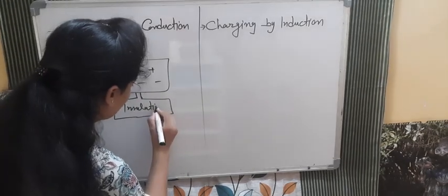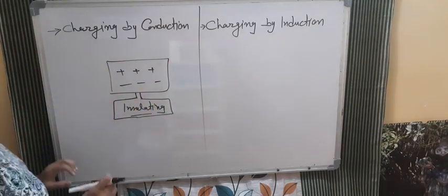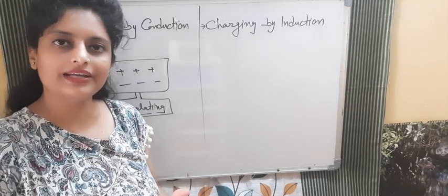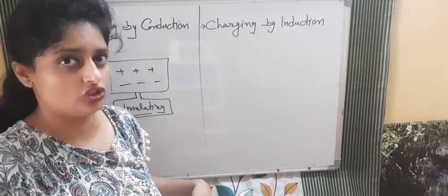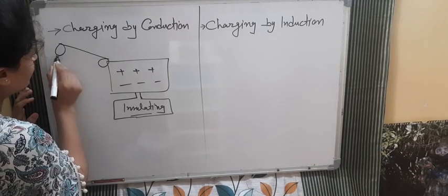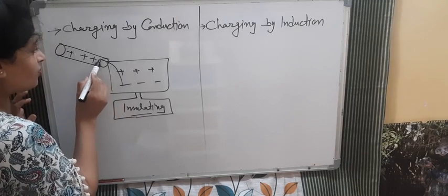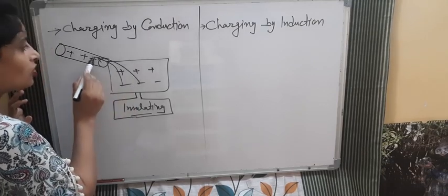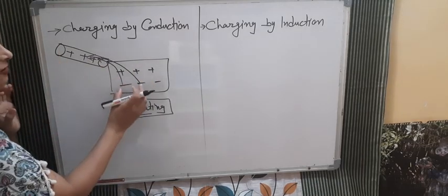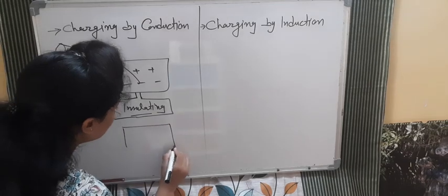Okay. So charging by conduction means what? For example, we take a glass rod and rub it with silk. After rubbing it with silk, the glass rod will get positive charge. And when we touch that positively charged rod here, what will happen? Electrons will start transferring from here. Not all of the electrons, but some of the electrons will get transferred to it. And when electrons get transferred, what will happen here? See, the diagram will be like this now.